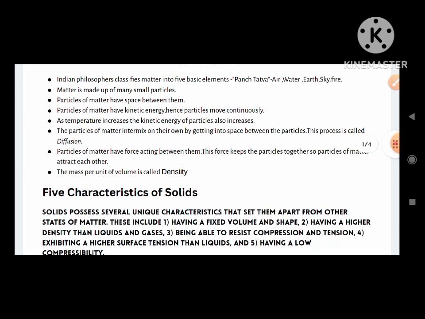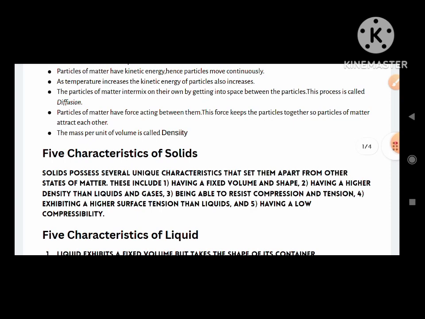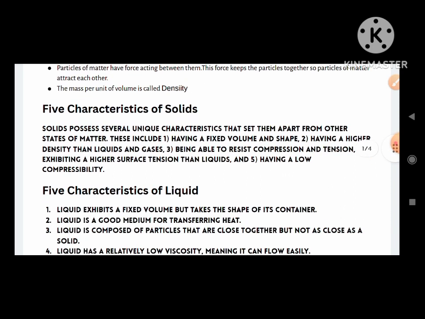Number 6. The particles of matter intermix on their own by getting into the space between the particles. This process is called diffusion. Number 7. Particles of matter have force acting between them. This force keeps the particles together, so particles of matter attract each other. The mass per unit of volume is called density.